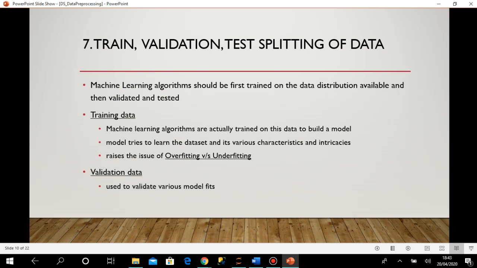I am feeding that 80% data to the machine learning model, and based on the target and the features given, it will try to generate some outcome. Then the validation data checks what the possible output is, and validates how the model fits.